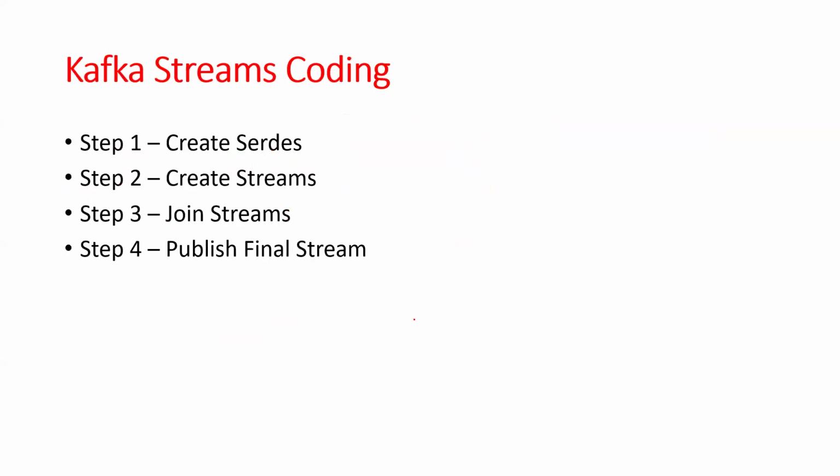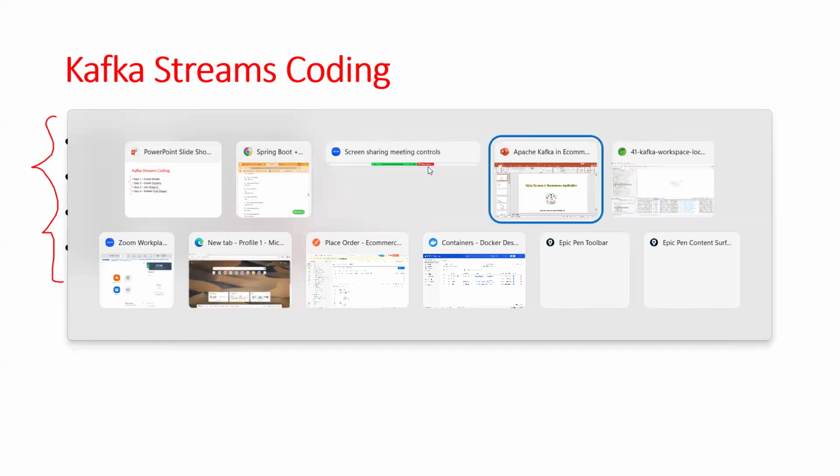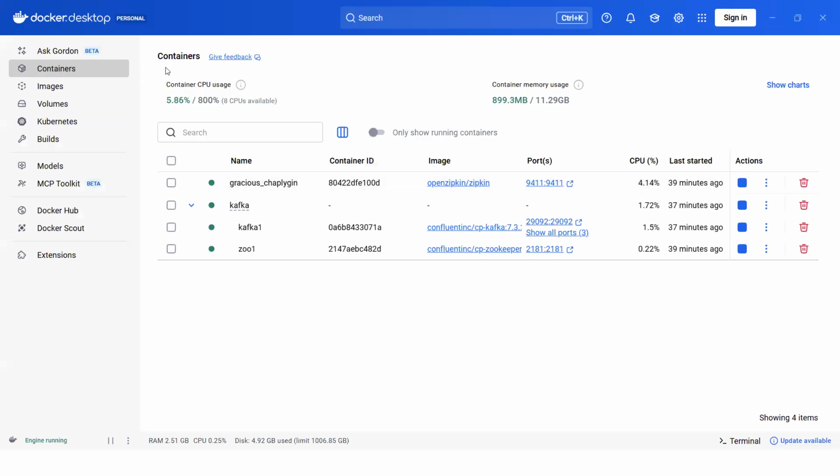Now, if you want to perform Kafka Streams coding, step one, we need to create a service and create streams. We can join the streams and publish the final stream here. Before doing this, we first need to understand what services are available. I will demonstrate, then we'll come back and discuss the coding part. To run this, I am running Kafka on my local system using Docker Compose, with Apache Kafka and Zookeeper both running.